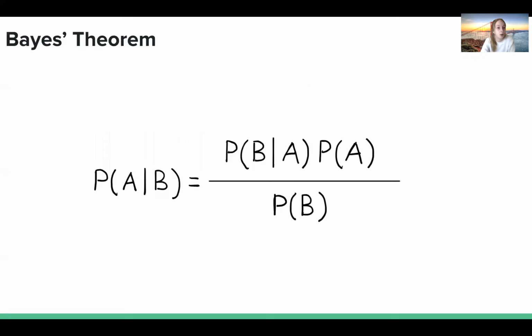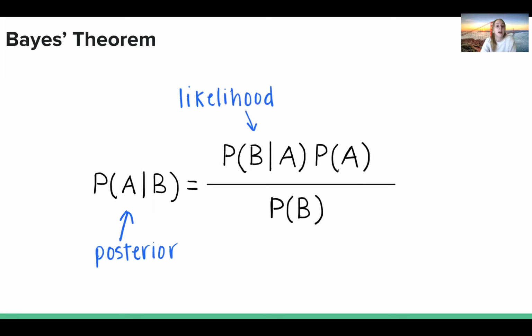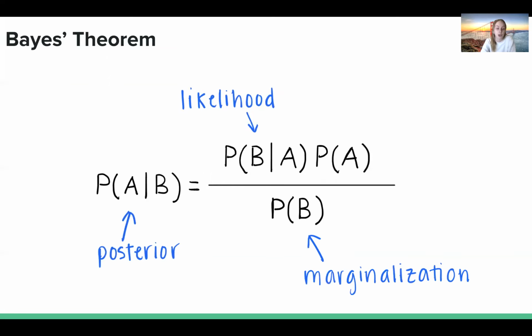So we'll quickly go over the equation here so we can contextualize each component of the theorem in terms of the COVID antibody test. So Bayes' theorem, as we know, is a powerful tool for probability and statistics that describes the probability of an event based on prior knowledge of conditions related to the event. So the outcome we're looking for is called the posterior probability, and that's the probability of some A given some B. And the posterior is calculated as a ratio of the probability of B given A, known as the likelihood, and the marginal probability of B, or the marginalization.